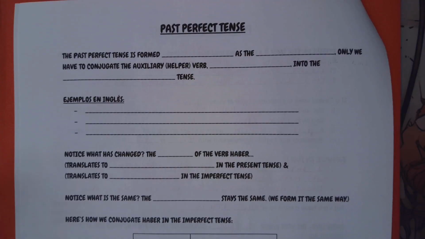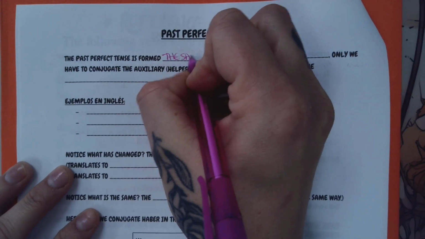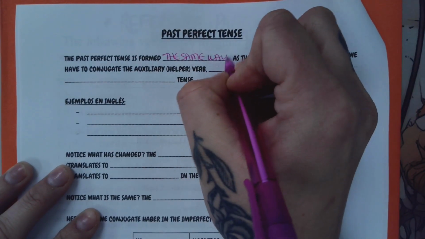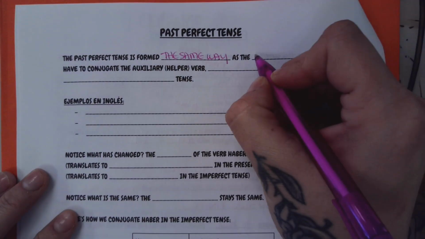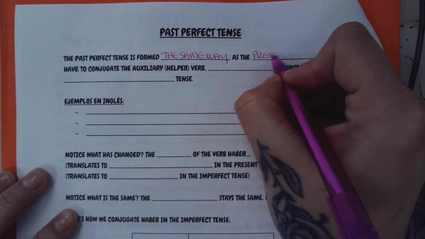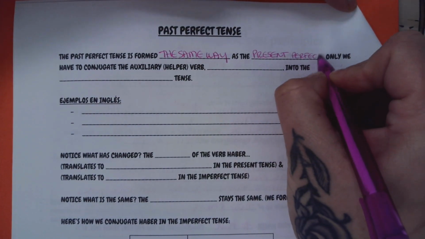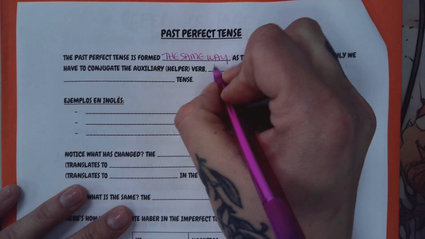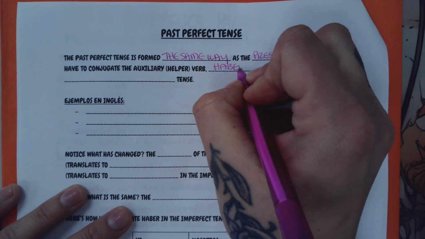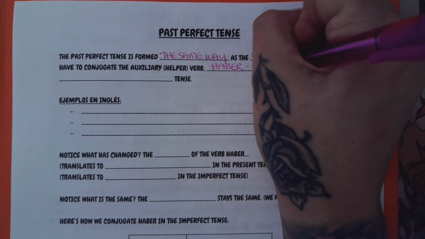So the past perfect tense is formed the same way as the present perfect tense, only we have to conjugate that helping auxiliary verb haber, which we know from the last video means to have, not like the verb tener.